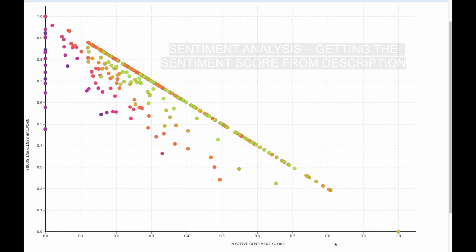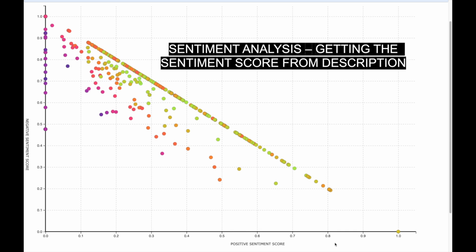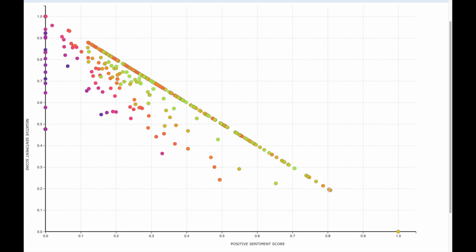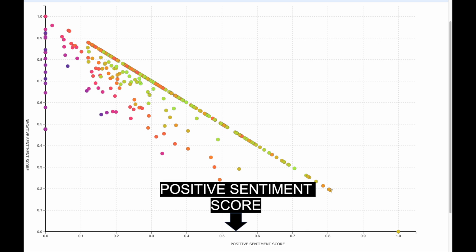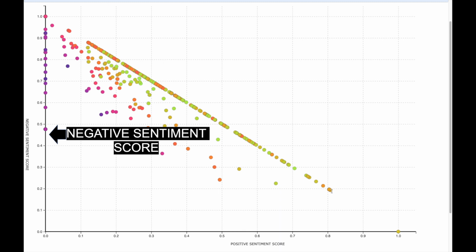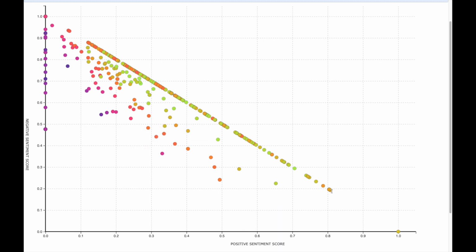We can also apply some additional innovative feature engineering such as sentiment analysis, which will give us a sentiment score for the item description. Now shown here is a visual of the sentiment analysis. The x-axis corresponds to a positive sentiment and the y-axis corresponds to a negative sentiment. Each dot corresponds to a game item description. And logically, as the positive sentiment increases, the negative sentiment decreases, and vice versa.